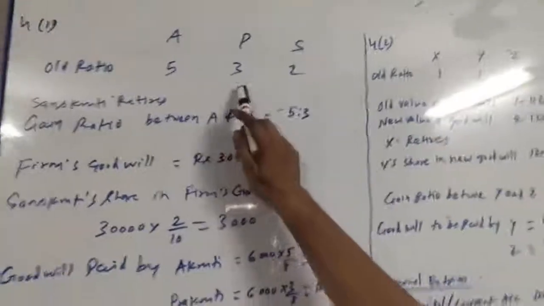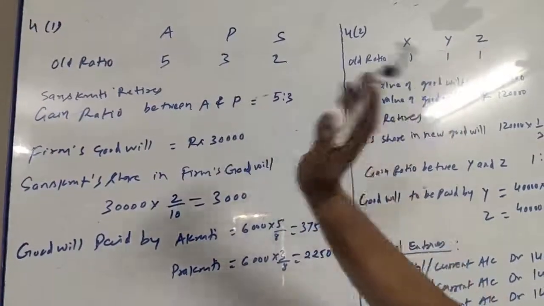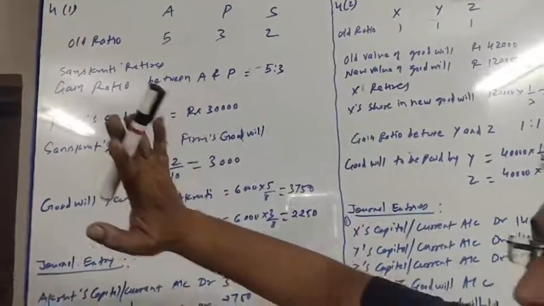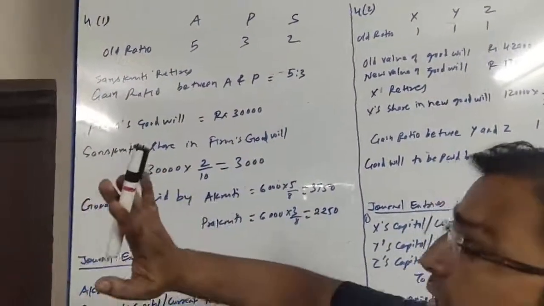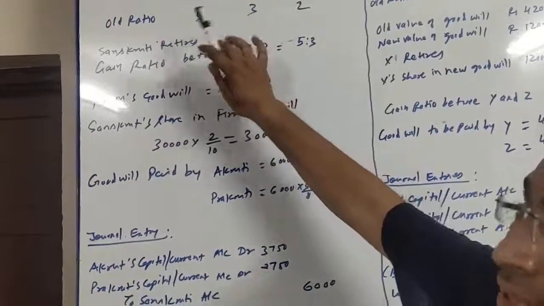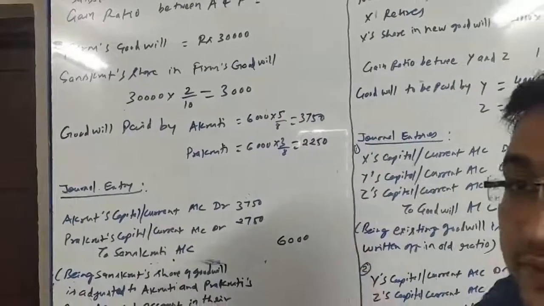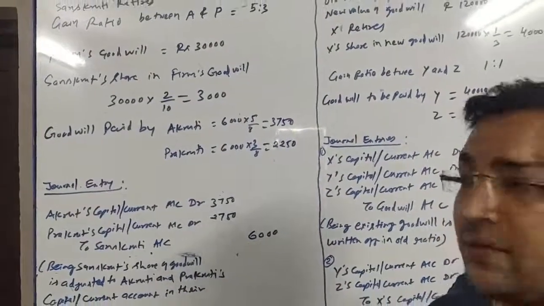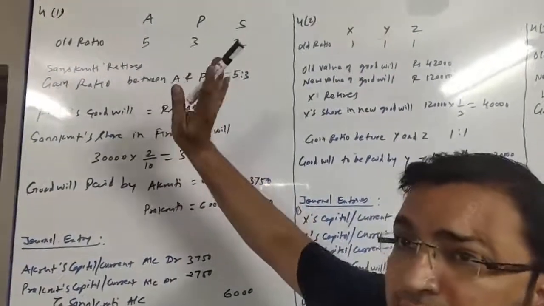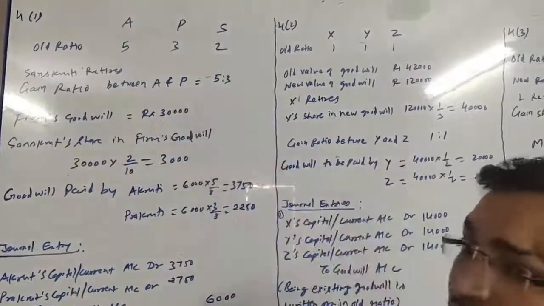Old ratio is 5:3:2 among Akruti, Prakriti and Sanskruti. Sanskruti retires, and no other information is given about their gain share or new share or anything like that. That means the gain ratio between Akruti and Prakriti will be the same as their old ratio. We have already seen in the short sums of new profit and loss sharing ratio and gain ratio, when nothing is given about the new ratio or gain ratio, then old ratio becomes the gain ratio. So here gain ratio between Akruti and Prakriti is 5:3.